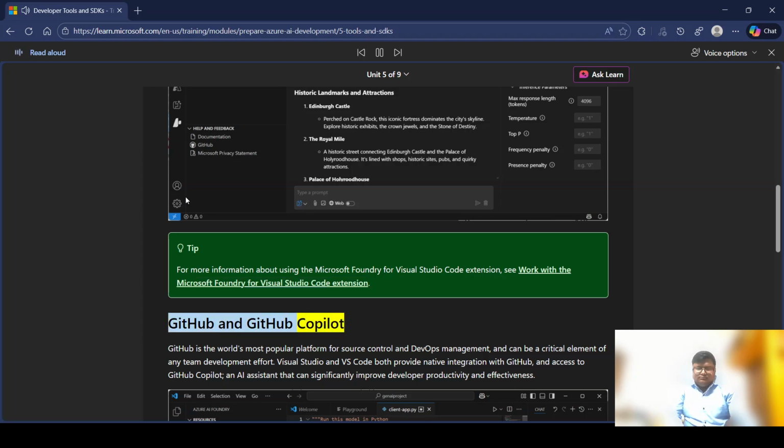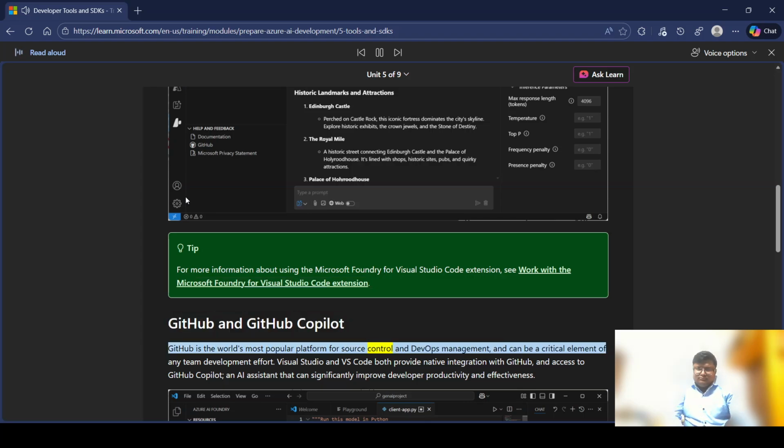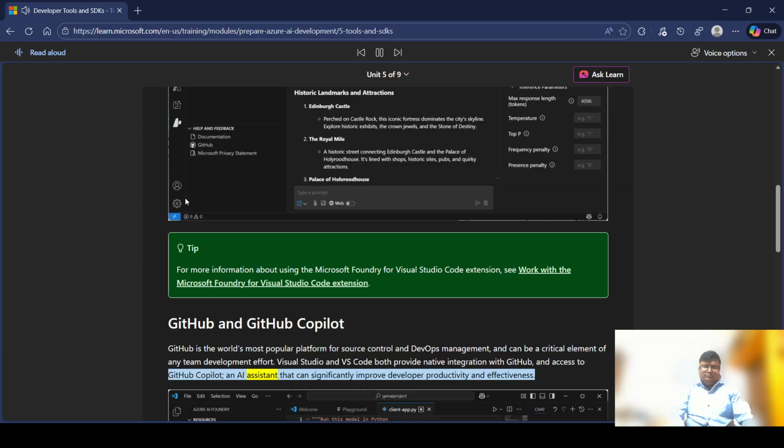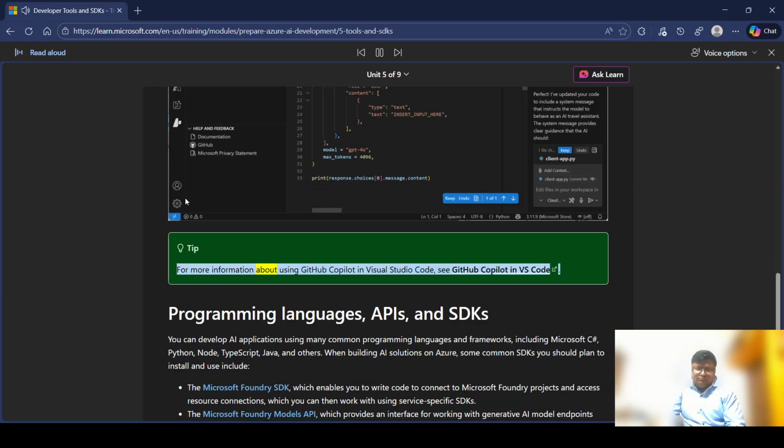GitHub and GitHub Copilot. GitHub is the world's most popular platform for source control and DevOps management, and can be a critical element of any team development effort. Visual Studio and VS Code both provide native integration with GitHub and access to GitHub Copilot, an AI assistant that can significantly improve developer productivity and effectiveness. Tip. For more information about using GitHub Copilot in Visual Studio Code, see GitHub Copilot in VS Code.